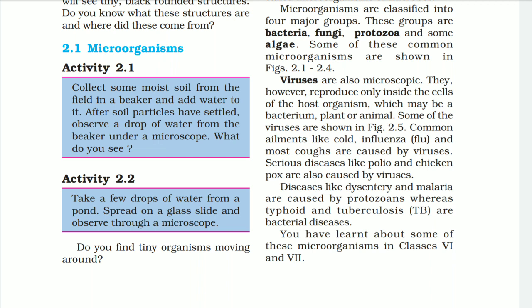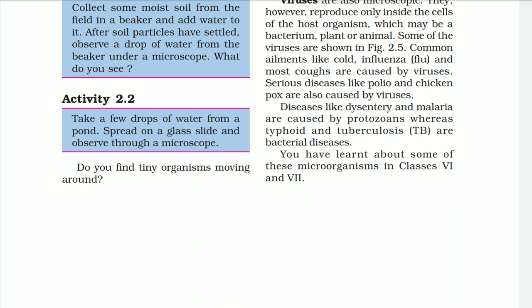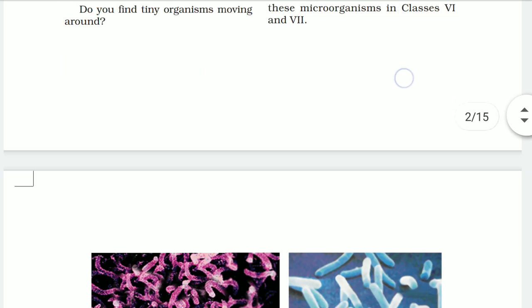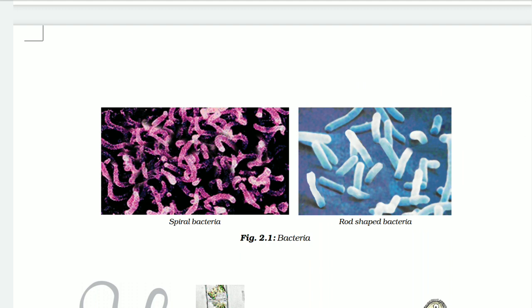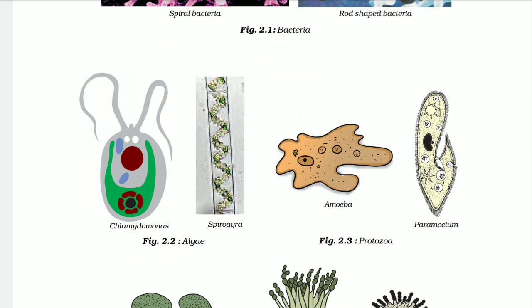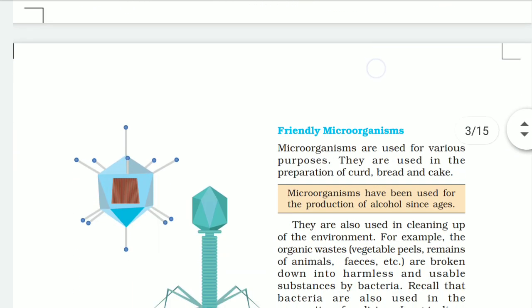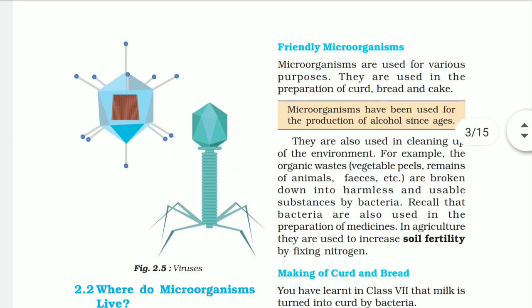Diseases like dysentery and malaria are caused by protozoa, whereas typhoid and tuberculosis are bacterial diseases. You have learned about some of these microorganisms in classes 6 and 7. These are pictures of spiral bacteria, rod-shaped bacteria, chlamydomonas and spirogyra, which are algae. Protozoa include amoeba and paramecium, and bread mold, penicillium, and aspergillus are fungi. Now, these are virus examples.